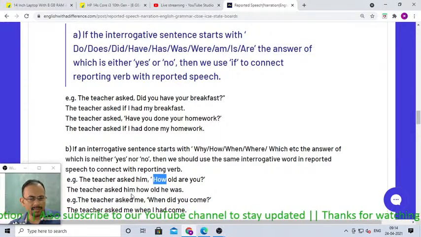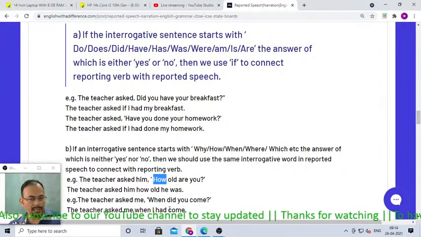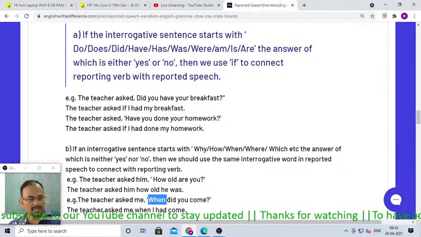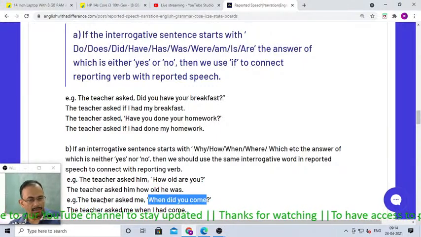So the teacher asked him how old he was. The teacher asked me when I had come. "When did you come" means simple past becomes past perfect. So the teacher asked me when I had come.